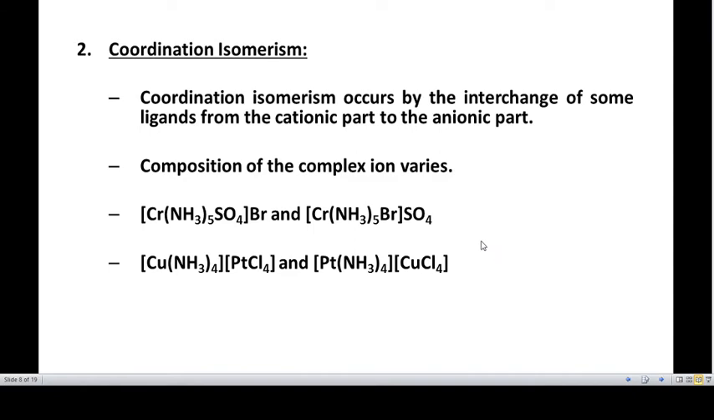Okay, the composition of the complex ion has changed. It is because there is the interchange of the ligand. Here sulfate is interchanged with bromide. Here you can see that interchange. So therefore the composition of the complex ion, here this is a complex ion, has changed. Okay, so therefore it is called coordination isomerism.